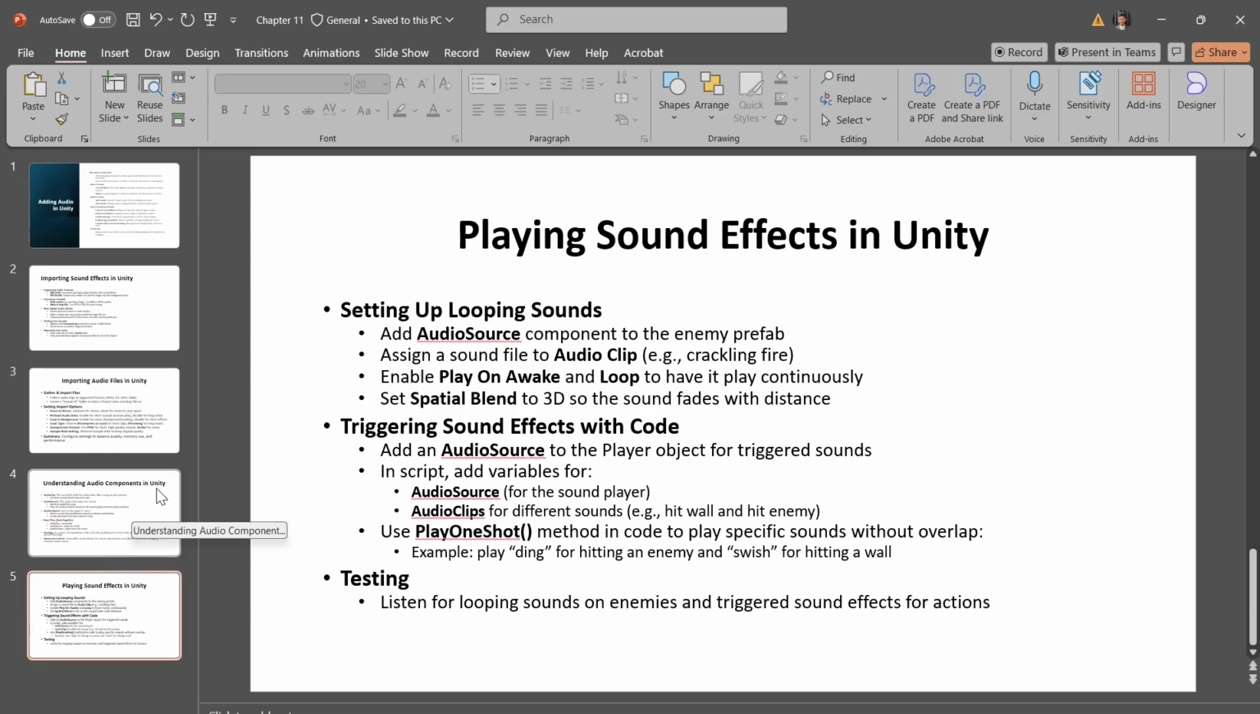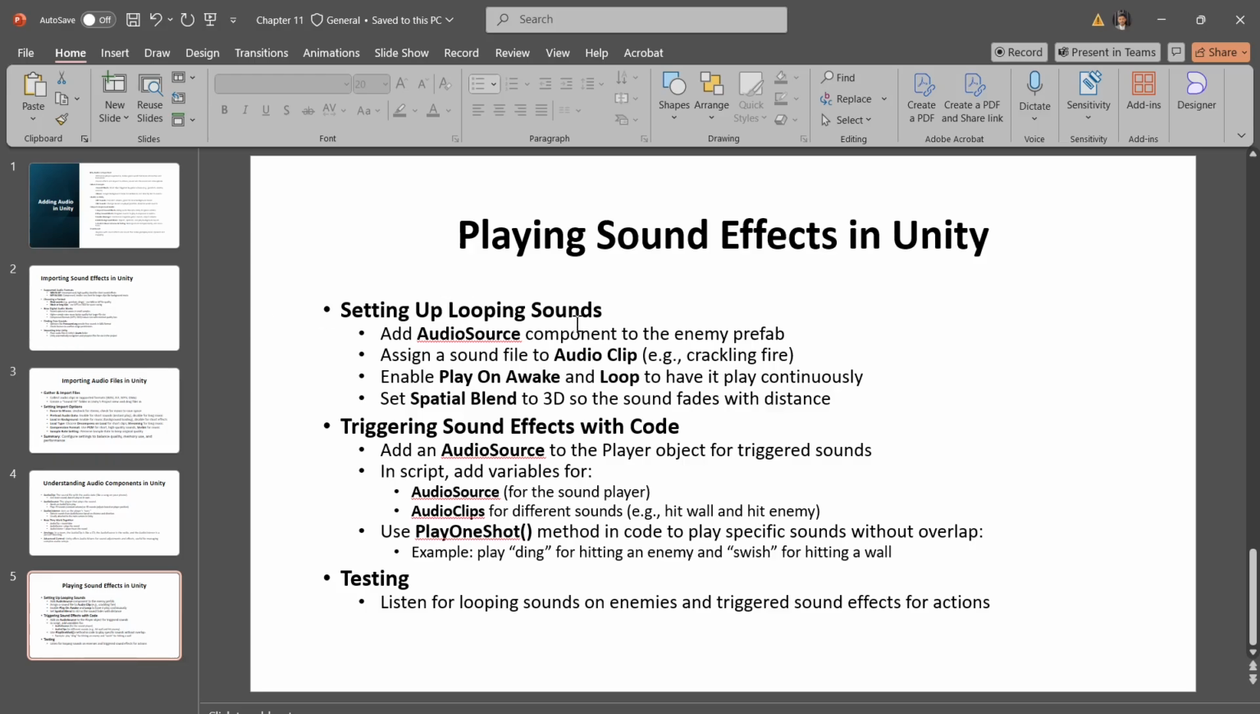And the next topic is, let's go over how to add sound effects in Unity, starting with how to make sounds play on a loop and then move to code-based sound triggering. So we'll cover everything from adding an audio source to writing code that plays specific sounds when certain actions happen. So the first step is setting up the looping sounds.